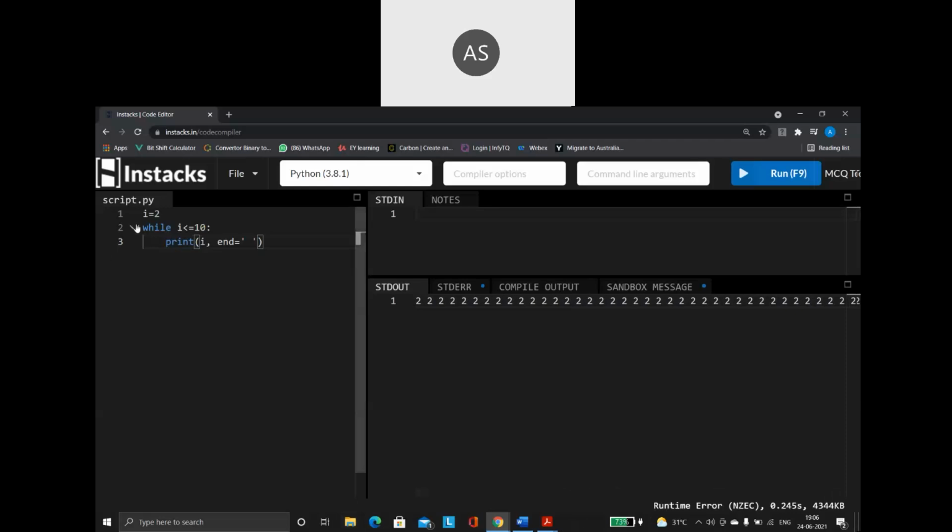Why? See, the initial value of i is 2. The value 2 is less than 10, so the condition is true. It is going to come inside the loop and print 2. Fine, very good. After printing 2, what happens? I have not incremented the value at all. I have neither incremented nor decremented. So the i value is always going to remain 2. The i value is not going to change at all in my program. That is why this program is going to go into an infinite loop.